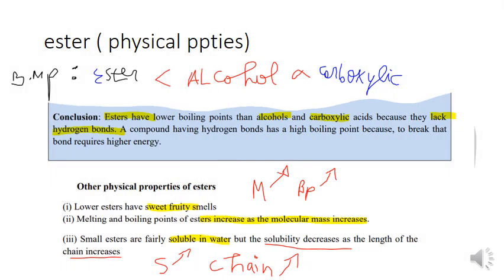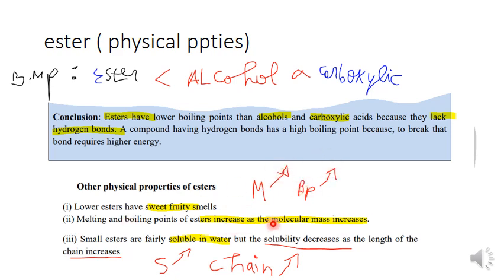Then the start of ester. The boiling point of ester is less than that of alcohol and carboxylic acid. Why? Because there is no hydrogen bond in ester. Also, the ester has a sweet fruity smell. As molecular mass increases, the boiling point increases.